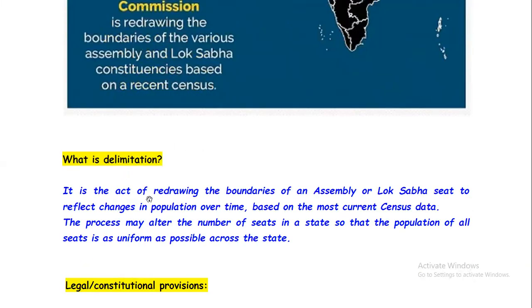Delimitation is the act of redrawing the boundaries of an assembly or Lok Sabha seat to reflect changes in population over time based on the most current census data. The process may alter the number of seats in a state so that the population of all seats is as uniform as possible across the state.